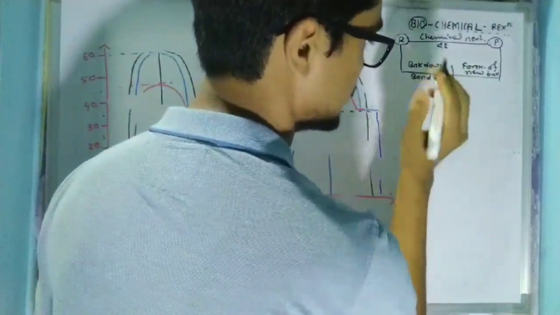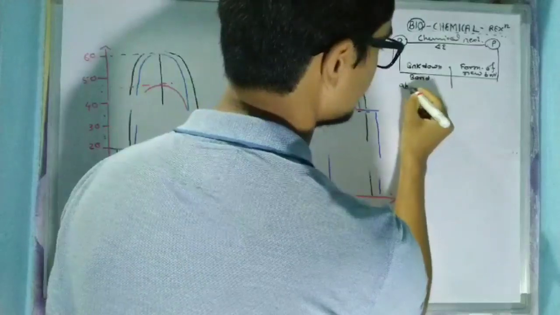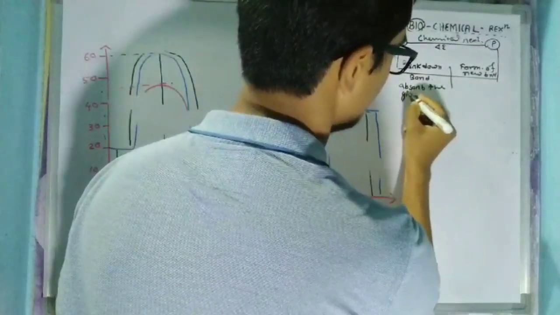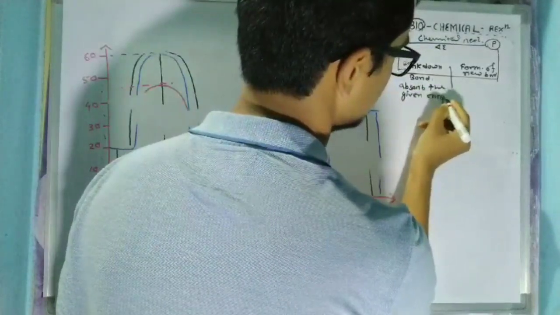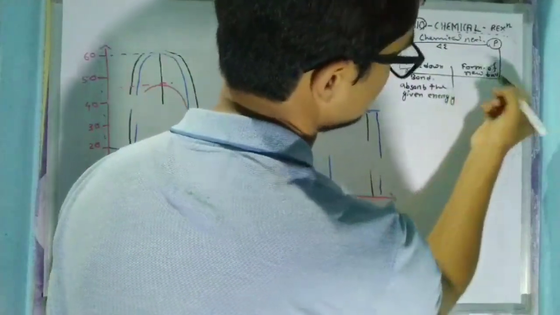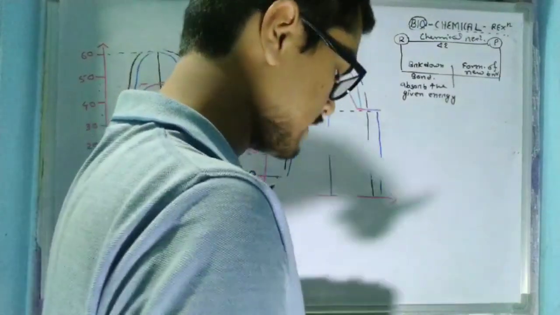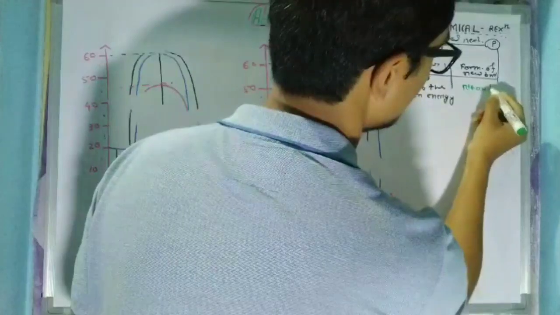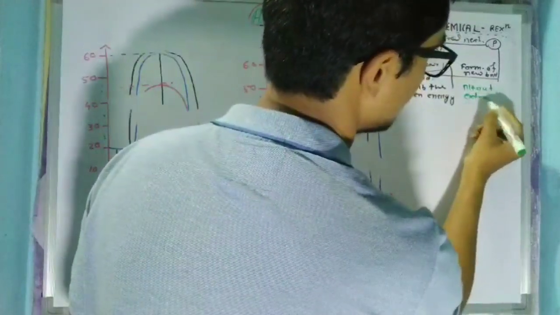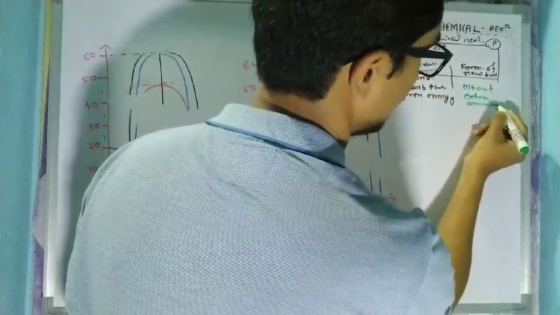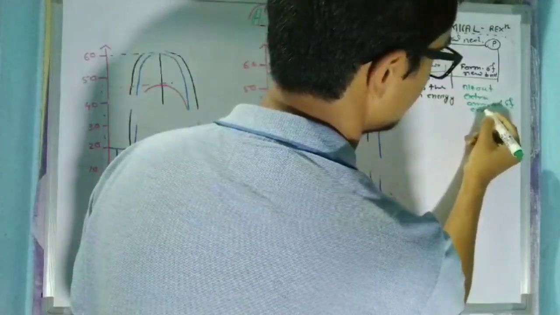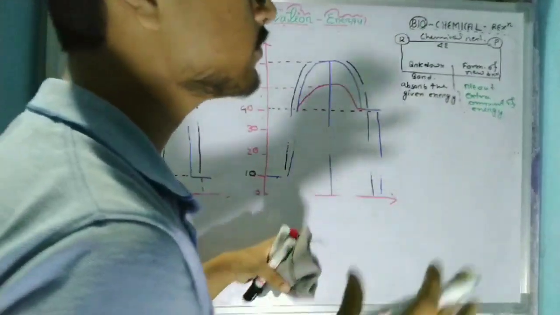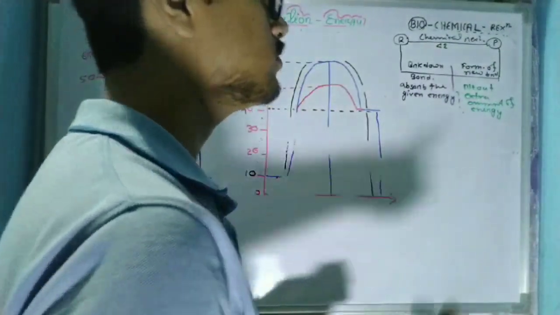During its first stage, it will absorb the given energy, and during its second stage, it will release some extra amount of energy. This is the sense of a chemical reaction. Now you should know two more things.